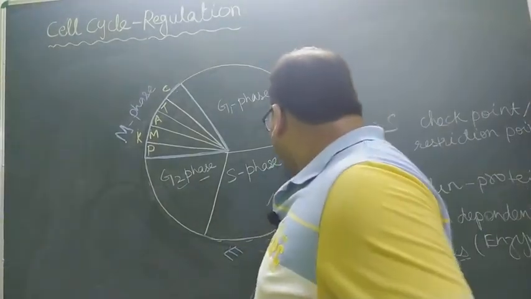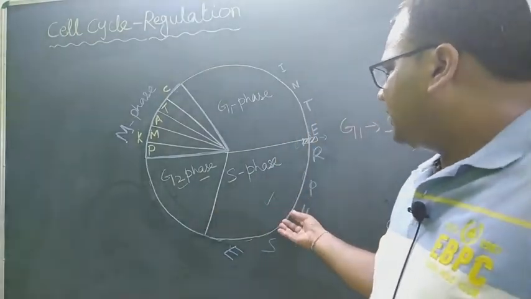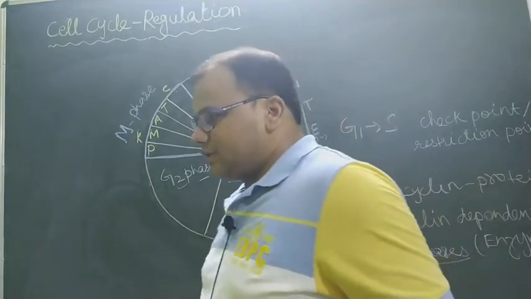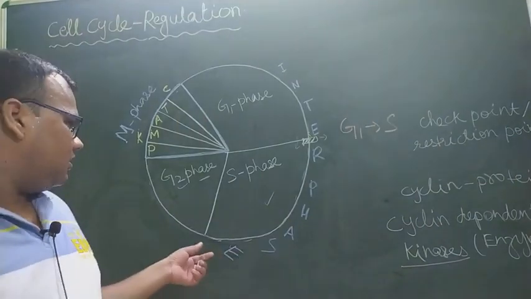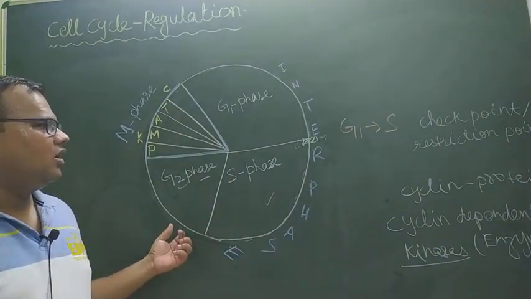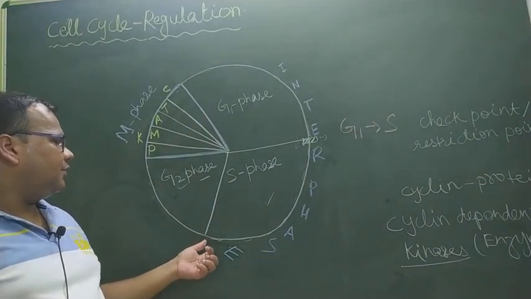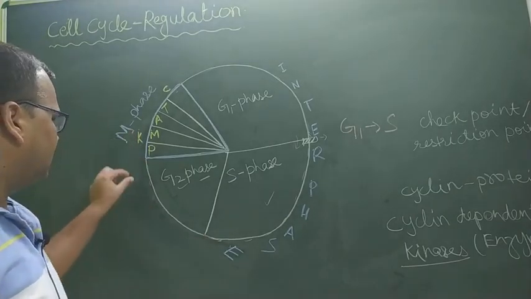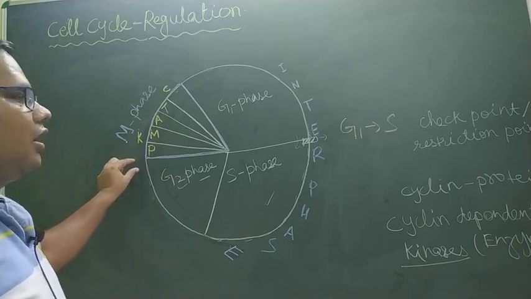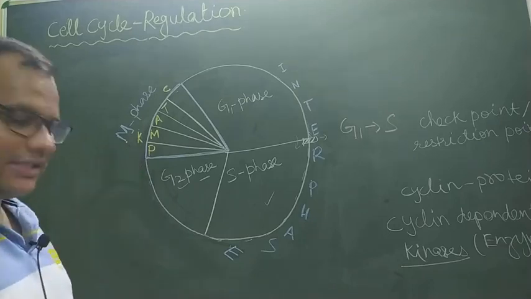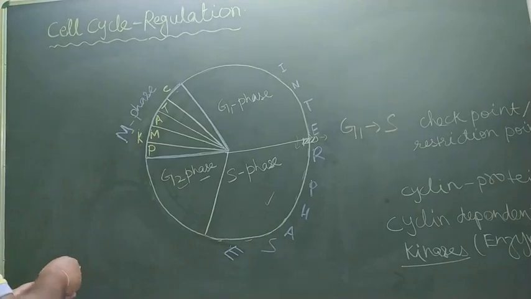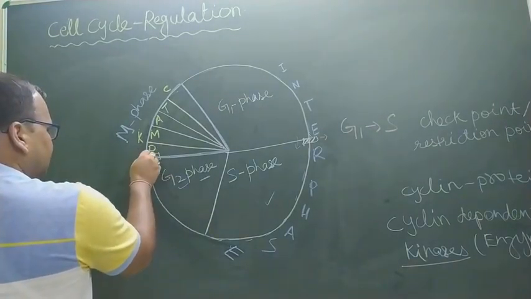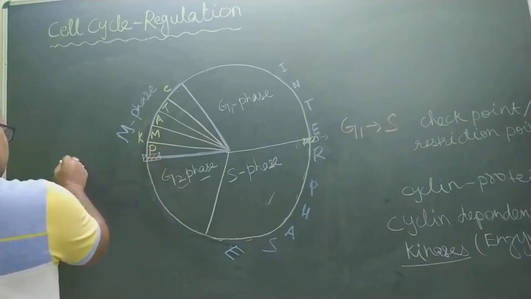And after that the cell enters S phase where DNA replication takes place, and from S phase to G2 phase there is very little or no restriction checkpoint found. But when the cell crosses G2 to M phase, another checkpoint is available in the cell cycle, and this checkpoint is called as G2 to M checkpoint.